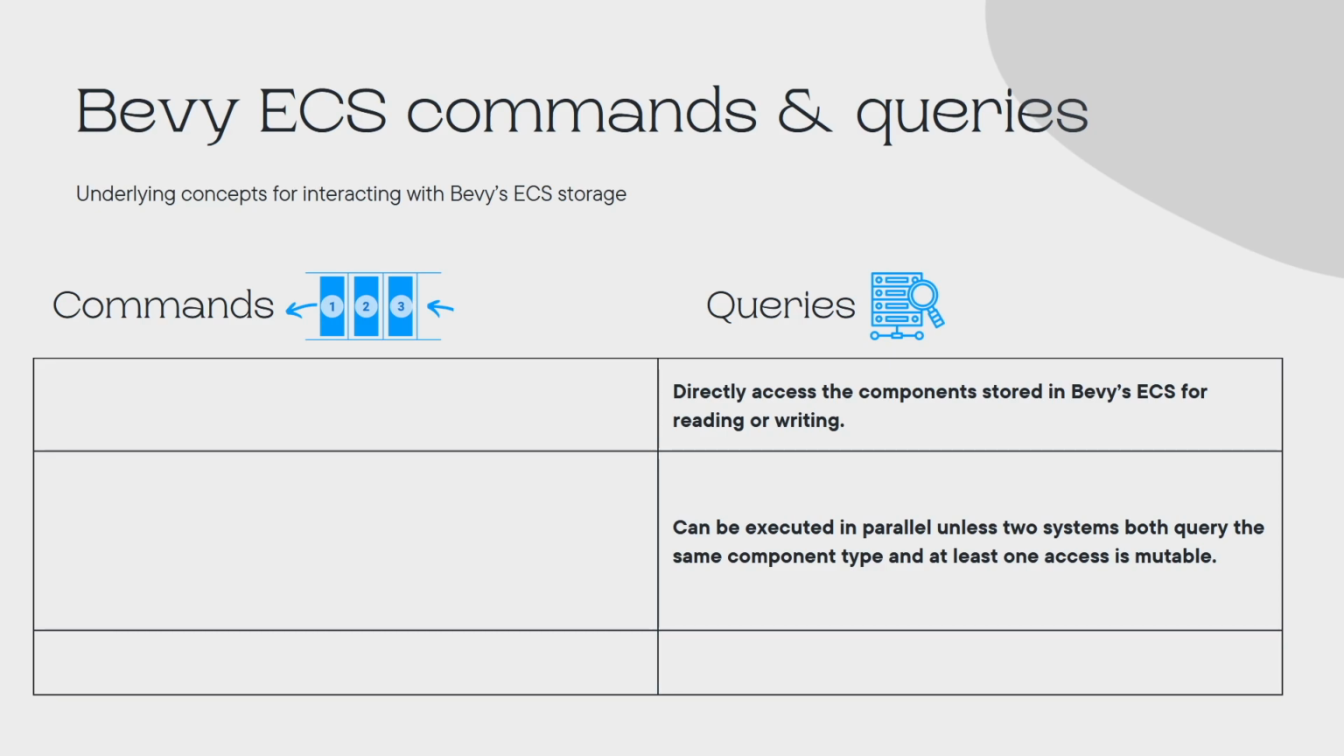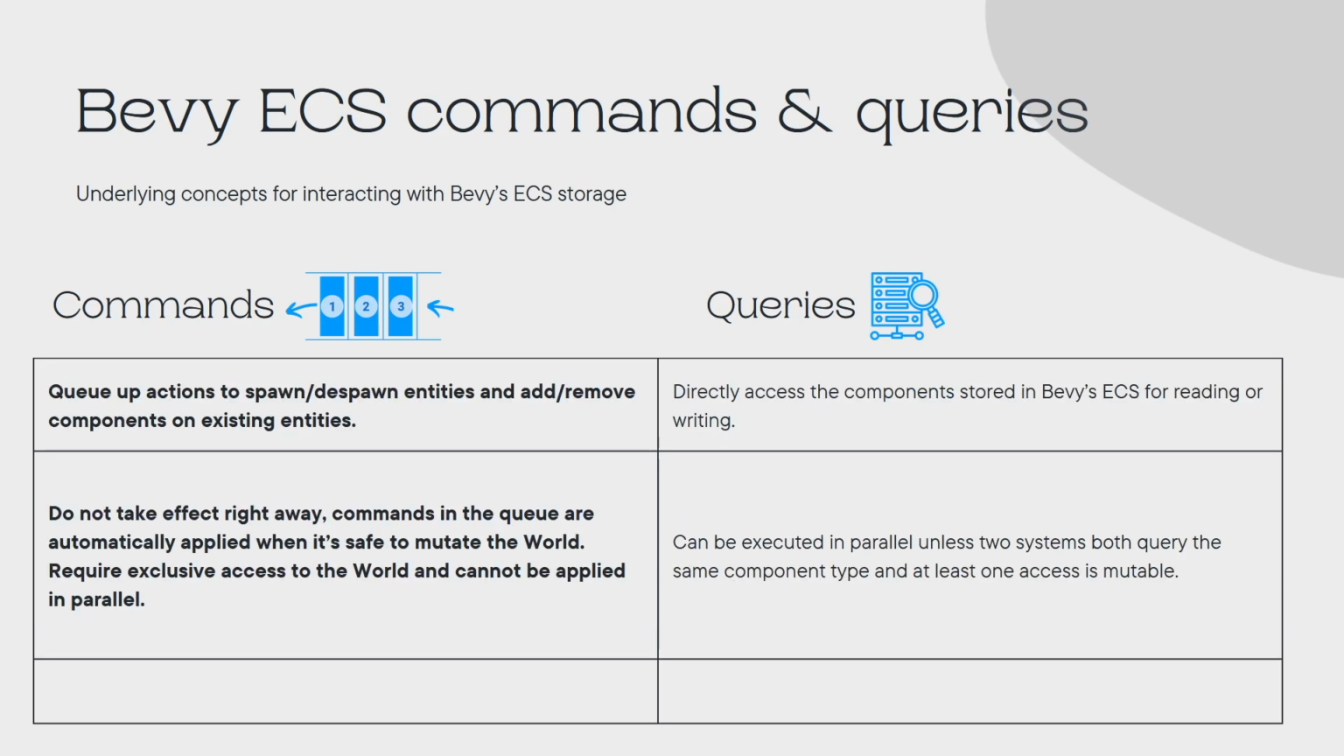Commands, on the other hand, require exclusive access to the world and cannot be applied in parallel. When you call methods on the command struct in Bevy, for example, if you call commands.spawn in one of your systems, those commands are actually stored in a queue. Commands are automatically executed by Bevy when it's safe to mutate the world. That is, once other systems have run, and Bevy's schedule can execute a function that has exclusive world access.